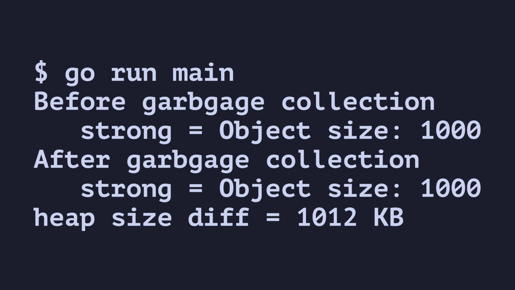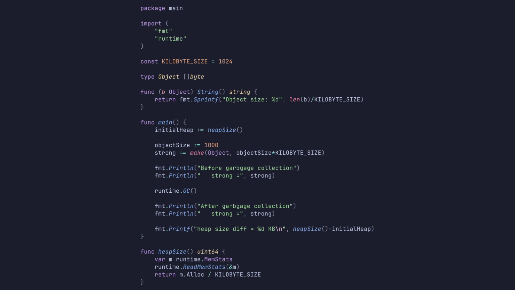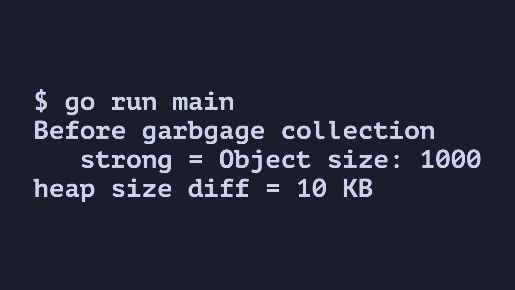When we run this code, we see that the pointer is present before and after garbage collection. However, if we remove any mention of the pointer after garbage collection, we see that the heap size is 1000 kilobytes smaller than before. This has happened because we removed the use of the strong pointer after garbage collection. This means the pointer was unreachable from any code after the garbage collection run, so it was removed. Let's now look at how weak pointers affect this.